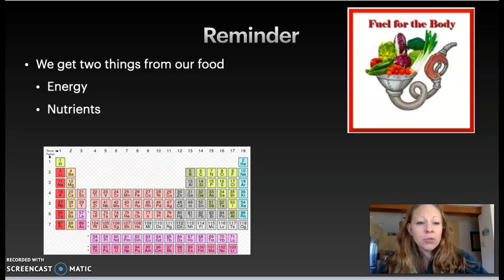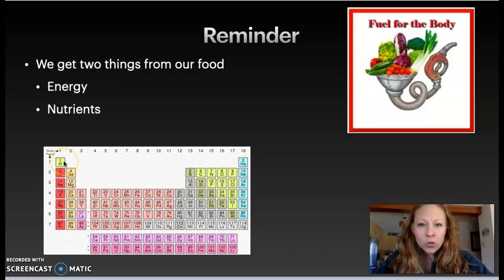So if we have food here, remember that we get energy, and energy is the ability to do work. It is what allows you to move, to dance, to think, to have a dream. It provides the fuel. Remember, though, that it also provides nutrients.